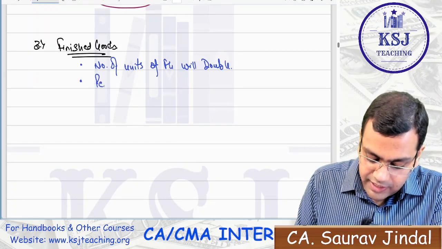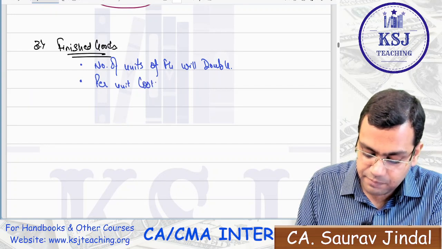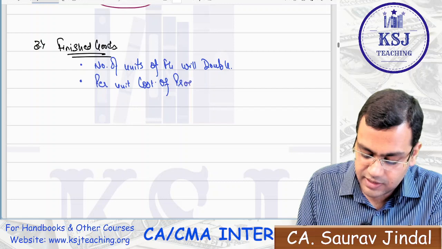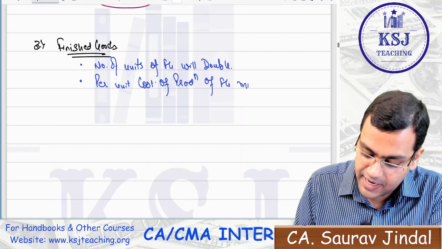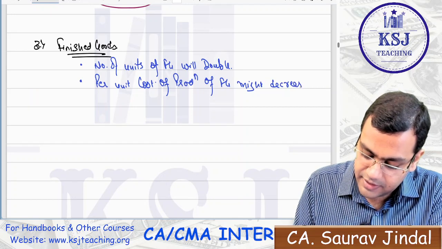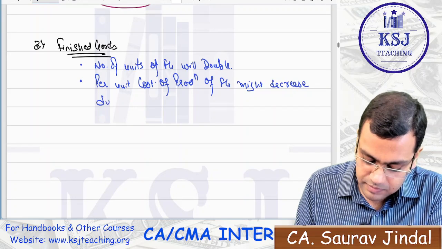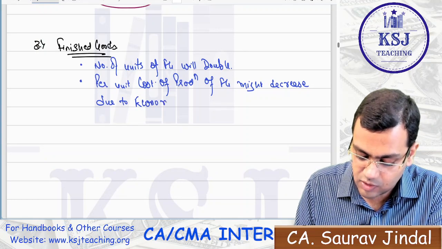But the per unit cost of production of FG might decrease due to economies of scale.